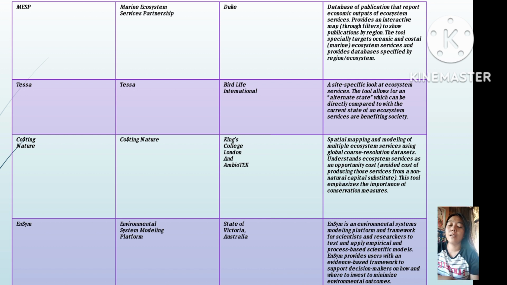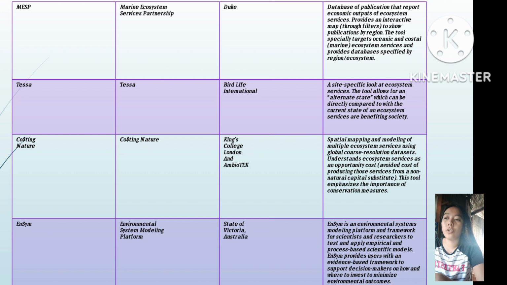Next is TESSA. The model name is also TESSA. Then BirdLife International. The tool description is a site-specific look at ecosystem services. The tool allows for an alternate state which can be directly compared with the current state of an ecosystem, showing how ecosystem services are benefiting society.